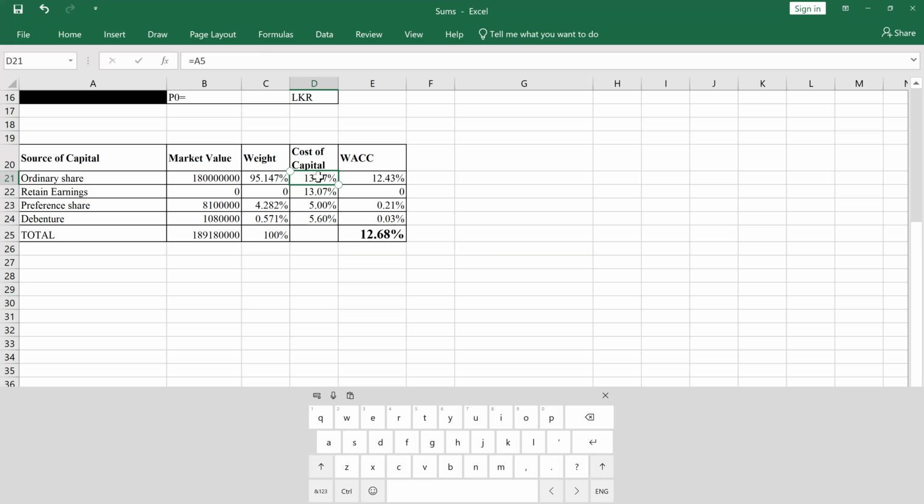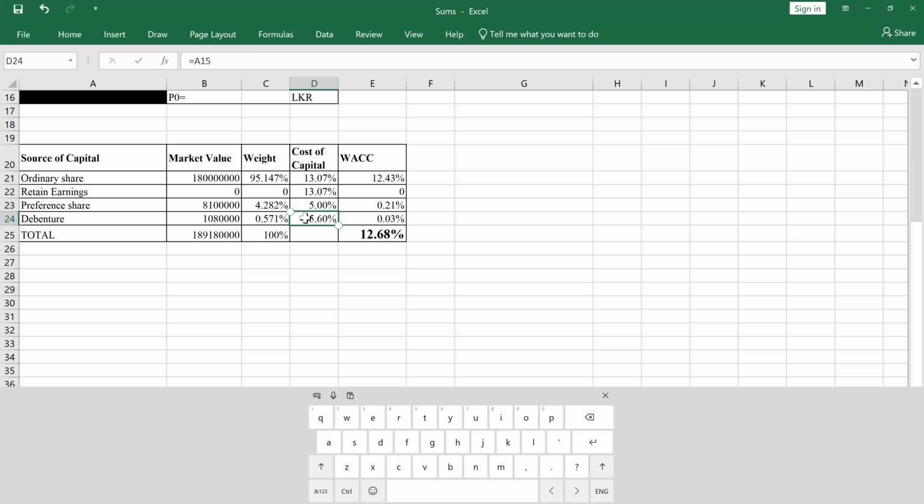But for ordinary shares we have a market value, and for retained earnings we do not. But for display purposes, we can put the cost of ordinary shares here. Then the cost of preference shares we calculated, that value we can put, it's 5%. Then the cost of debentures we calculated, you can put.